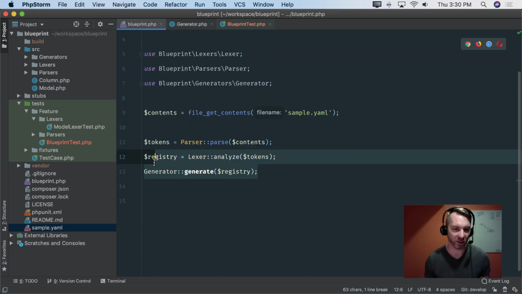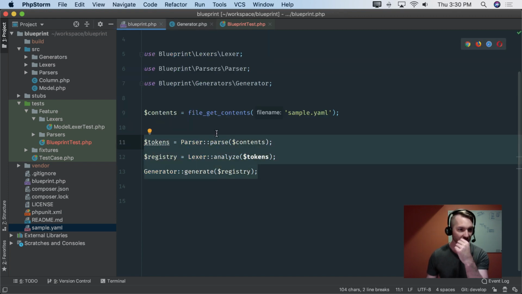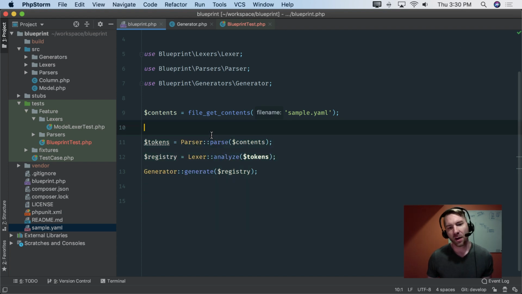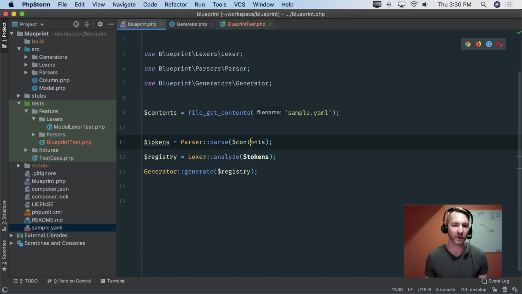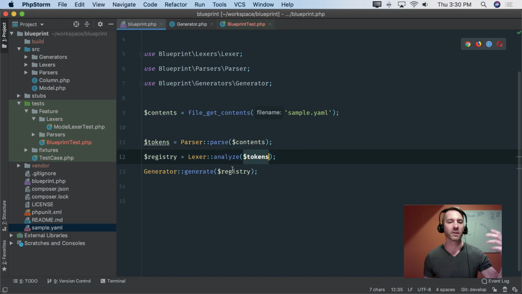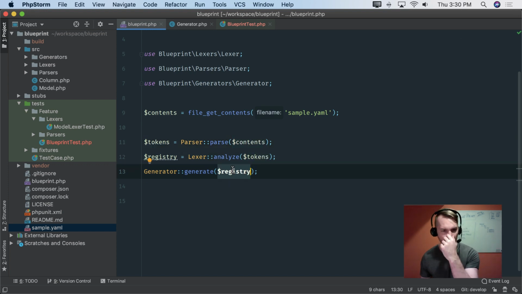Long story short, I basically want to drive this out to be something else. And what I think I'm going to make this be is right now just kind of like a blueprint God class, if you will, but one that creates some state and remembers things like the abstract syntax tree and all that kind of stuff. So it's going to take a bit of content and parse that. It's going to hold on to the tokens. It's going to generate a registry out of it and all these different types of things.